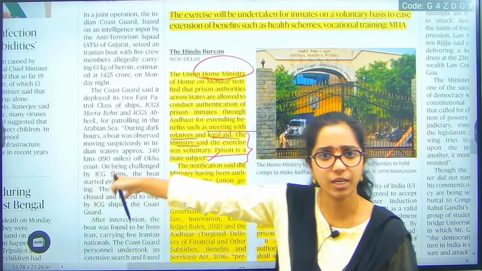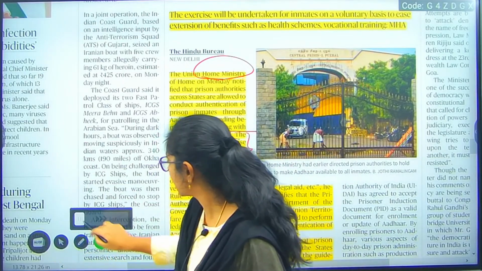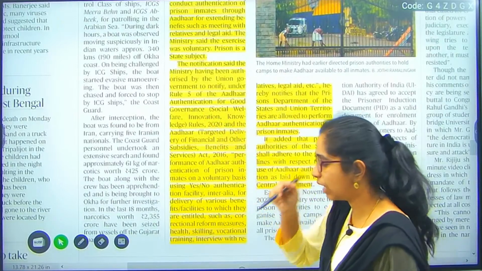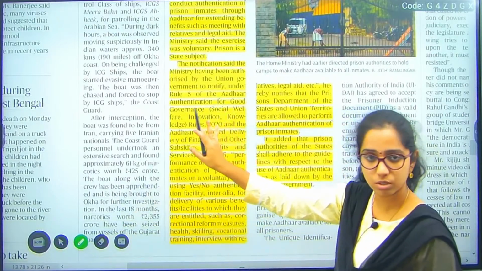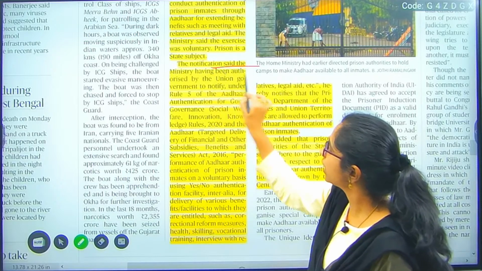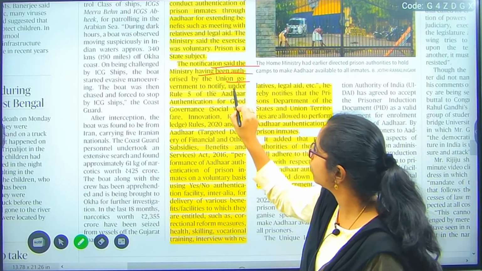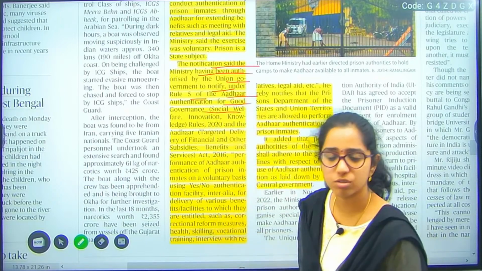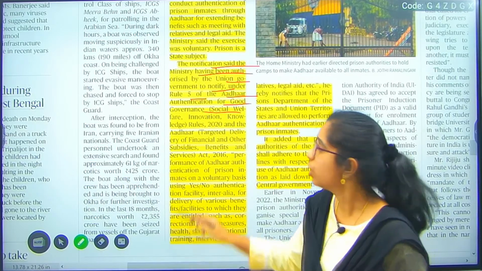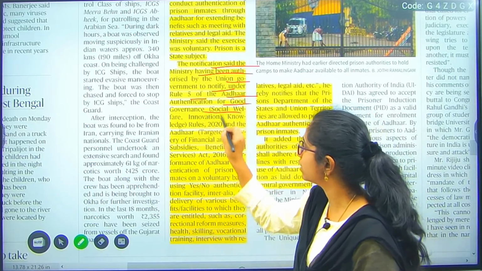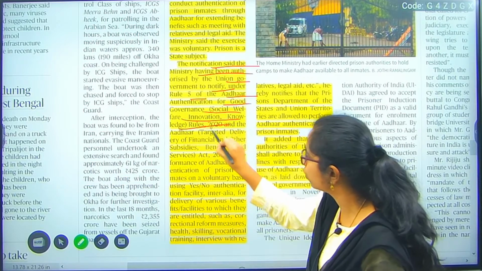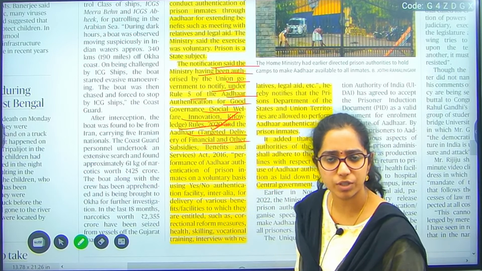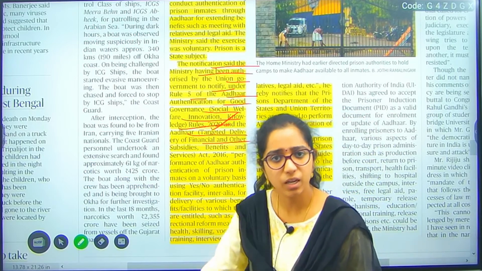That is why they have mentioned that there will be a voluntary basis where they can get these aids, and they have also mentioned different Aadhaar-based rules. The notifications are authorized by the Union government under Rule 5 of the Aadhaar Authentication for Good Governance, Social Welfare, Innovation and Knowledge Rules, 2020, and the Aadhaar Targeted Delivery of Financial and other Subsidies, Benefits Act. Suppose a prisoner is being released tomorrow.